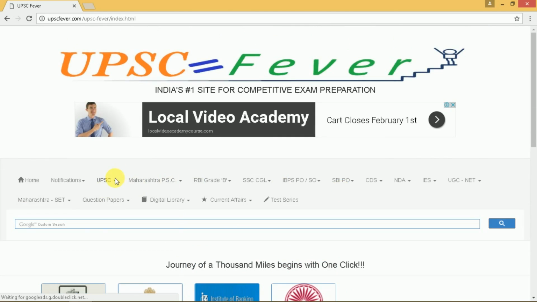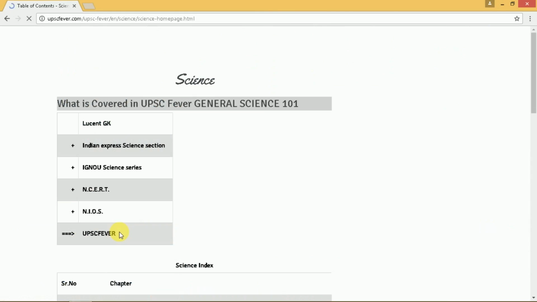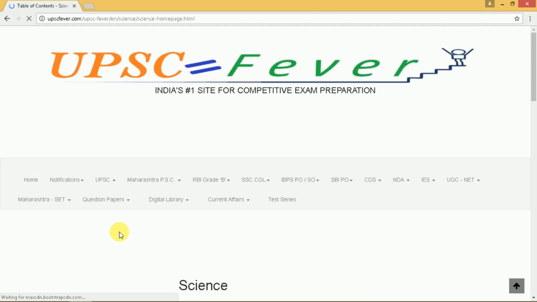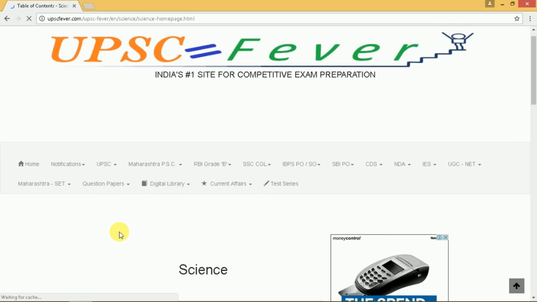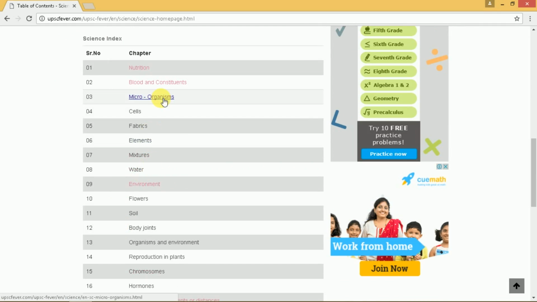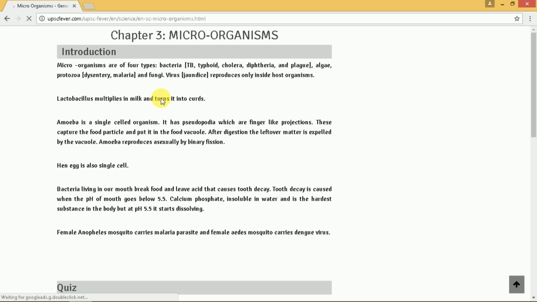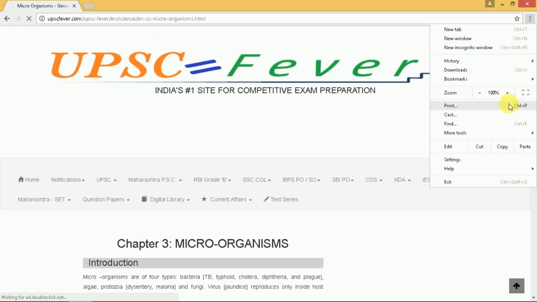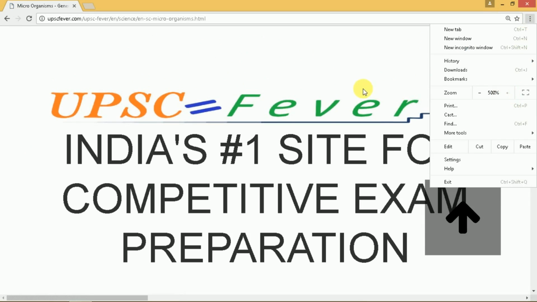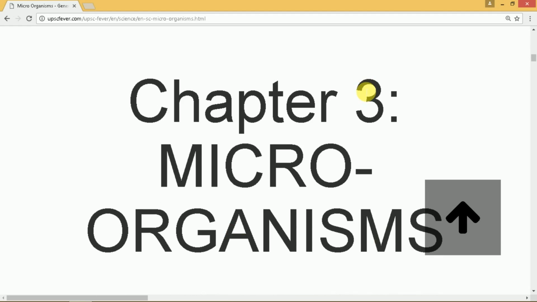So we are starting with chapter number 3 of science, and this is on microorganisms. Chapter number 3, microorganisms. Microorganisms are mainly of four types: bacteria, algae, protozoa and fungi. So a virus is not counted as a microorganism.